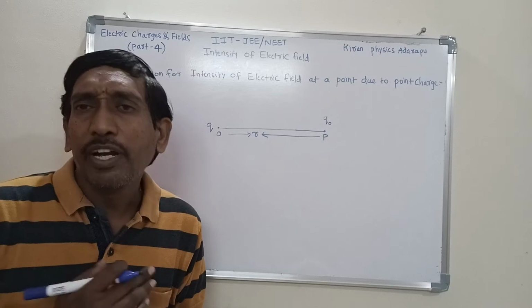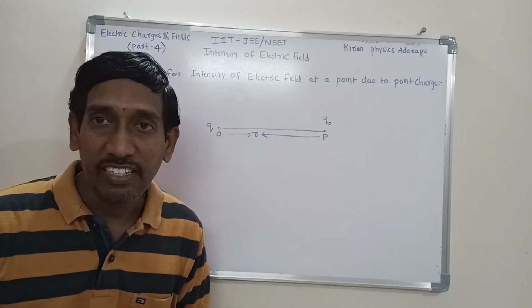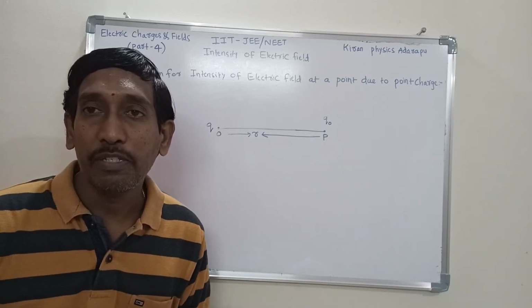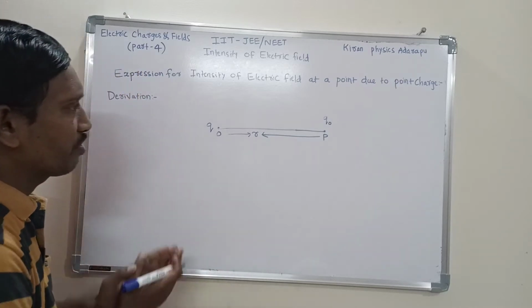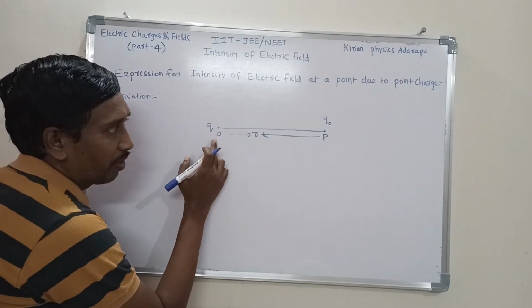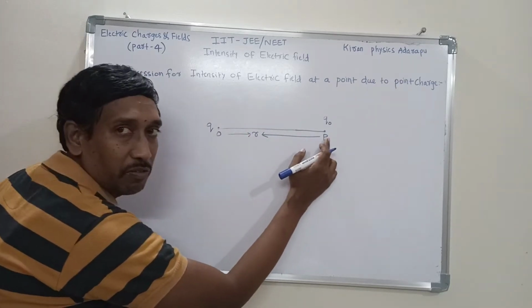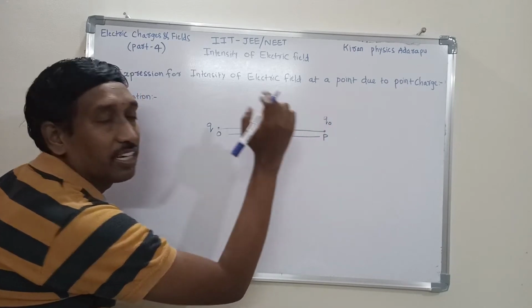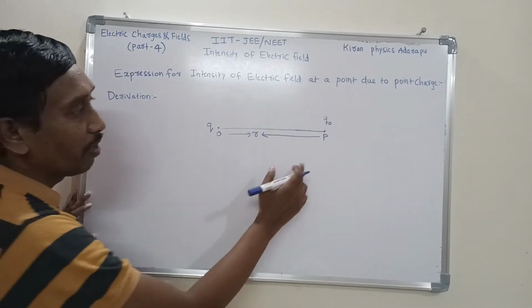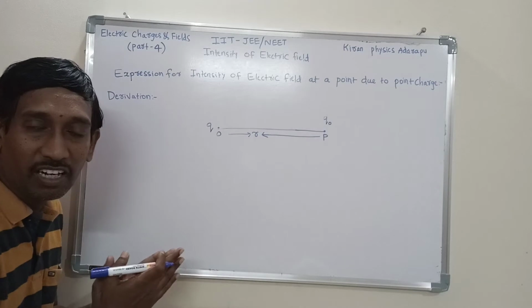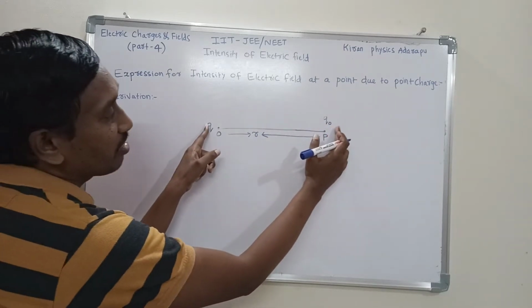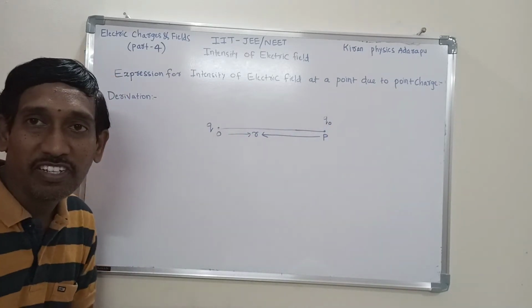Now if you want an expression for electric intensity, how is it possible? First we consider Q charge at point O, at a distance R consider one more point P. Here we consider another charge Q naught. Now observe clearly, we have two charges separated by some distance.